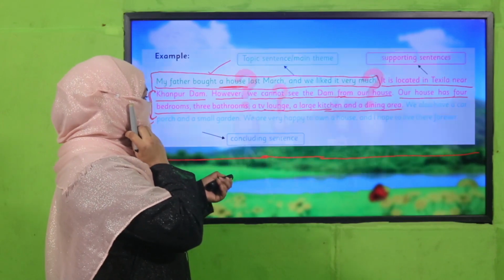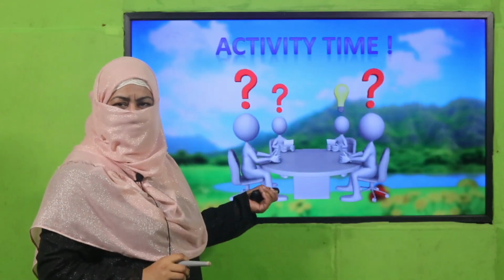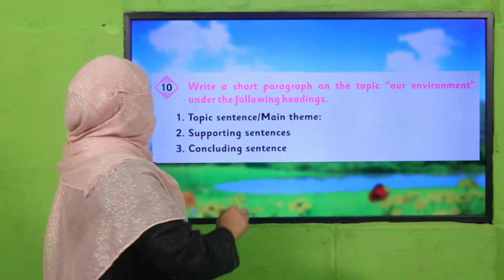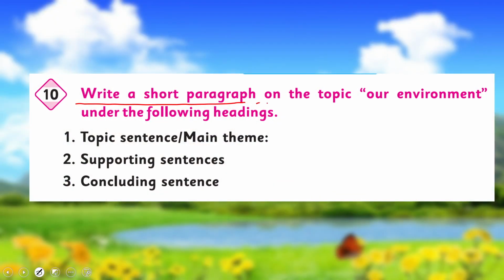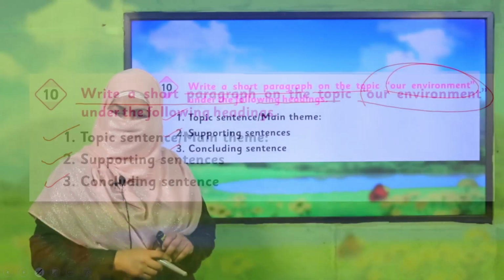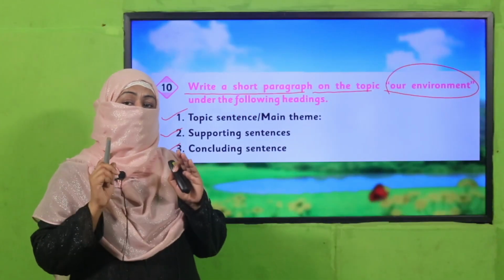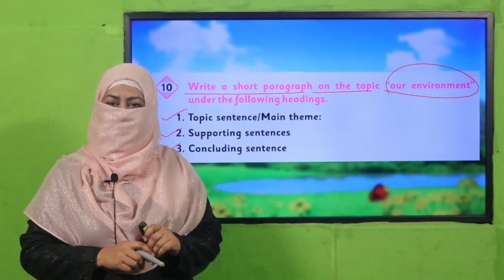Okay. So let's practice it through an activity. Are you ready for that? All right. You will write a short paragraph on the topic our environment. So how will you write it? First, you will write the main idea, supporting details, and concluding sentence, the way we learnt it. You'll practice it. Pause the video. Everyone, write it in your notebooks and then come back.